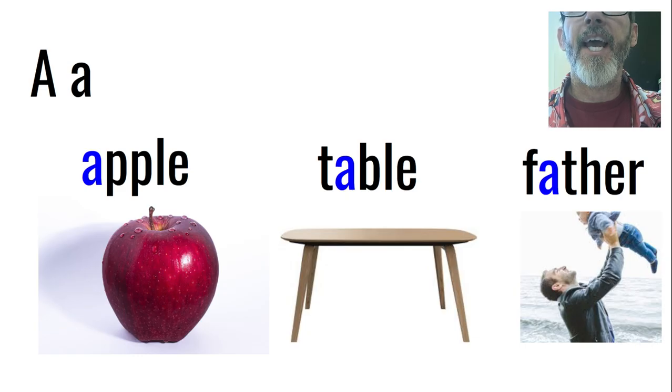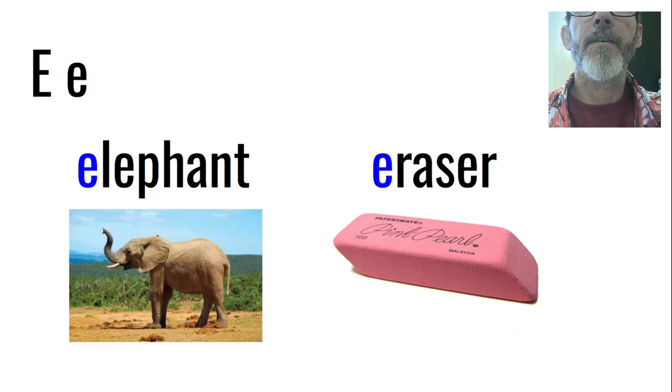So first we have A. We have a capital A and a lowercase a. And A has 3 sounds. A, like apple, A, like table, and Ah, like father. E is the second vowel, and it has 2 sounds. E, like elephant, and E, like eraser.